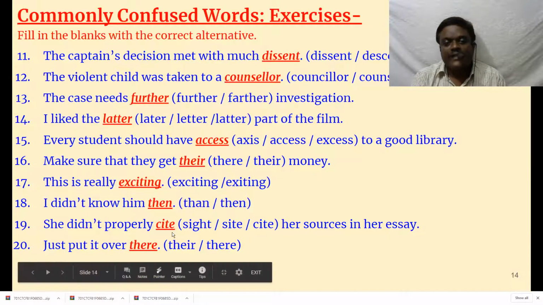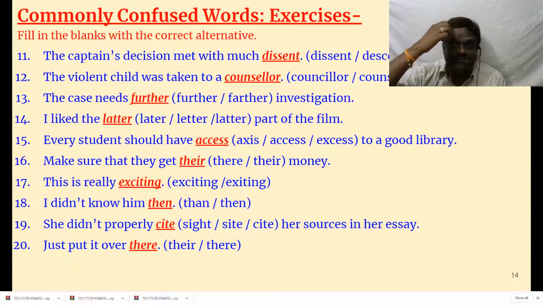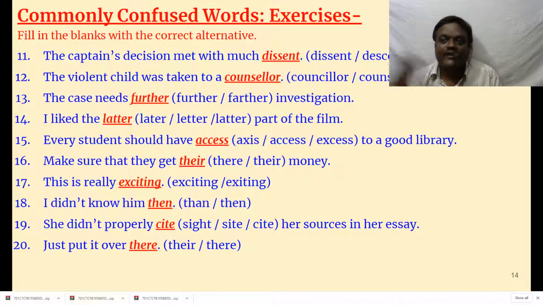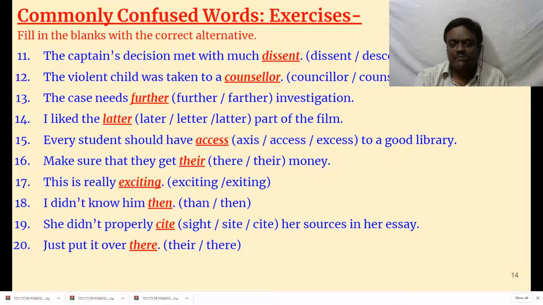She didn't properly cite her sources in her essay. See, cite. Three sites are there. S-I-G-H-T, sight, is something that you can see with your eyes. S-I-T-E, site, means a place. We say I bought a site. In the same way, a website is also called a site. And C-I-T-E, cite, means refer. Suppose you write an essay and you take something from some source.